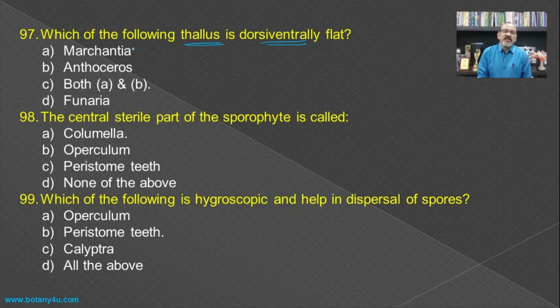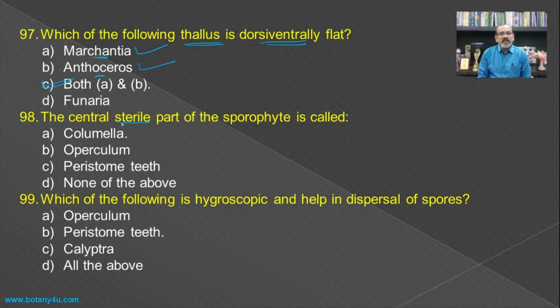If you see the thallus of the Marchantia, it is dorsiventrally flat, having the dorsal and the ventral side, and the Anthoceros is also dorsiventrally flat. The Marchantia thallus is thick as compared to the Anthoceros. So both A and B become the answer.